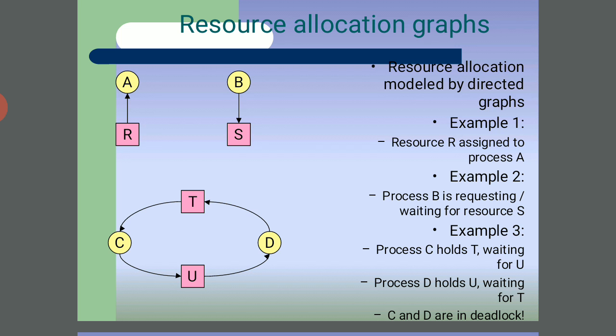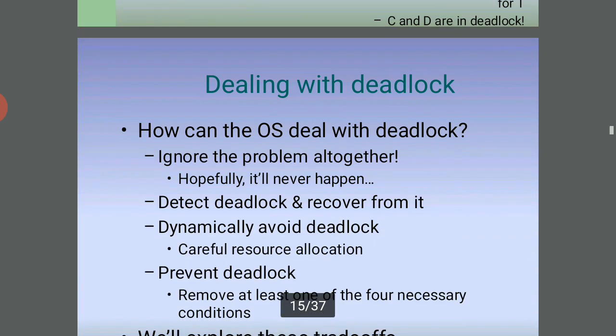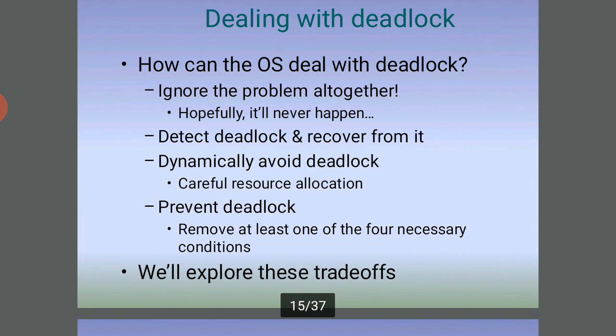Next, dealing with deadlock. How can the operating system deal with deadlock? The operating system is the most important layer between the user and the system; without an operating system we cannot run the computer.